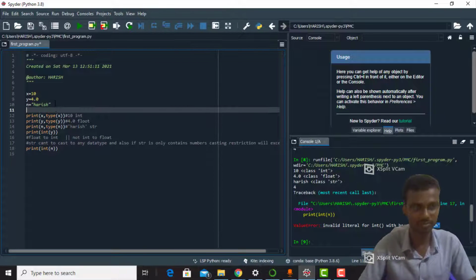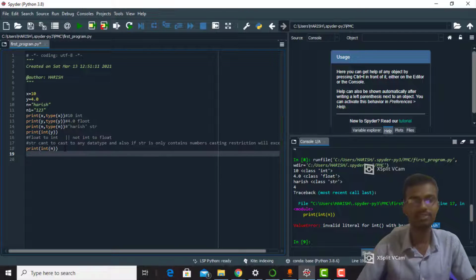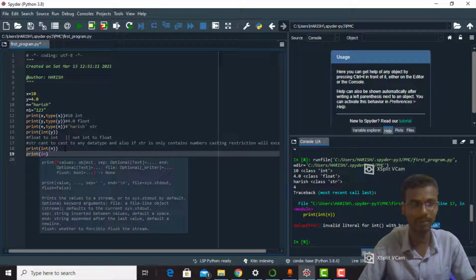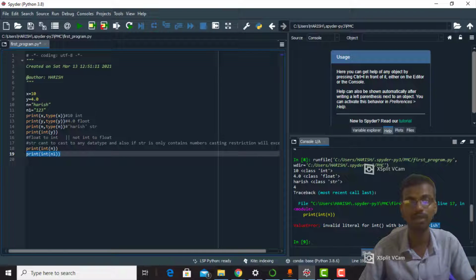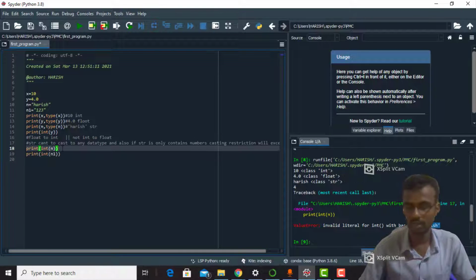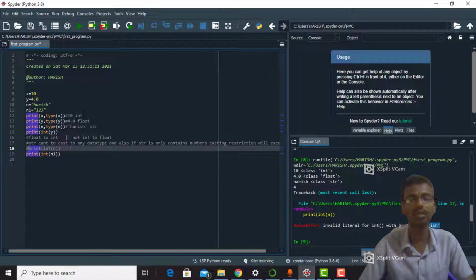We can declare n1 equals "123". Now cast the same string into integer: int of n1. It doesn't give any error. I will comment out the error line because Python is an interpreter; if any error occurs, the next execution will be stopped.